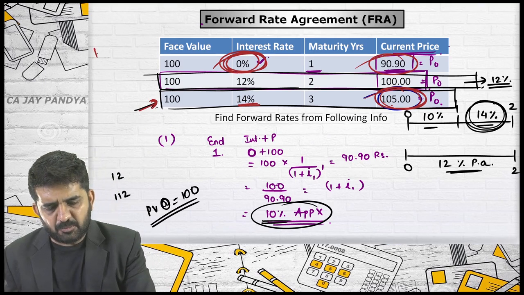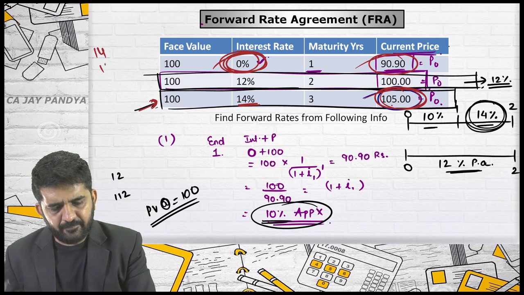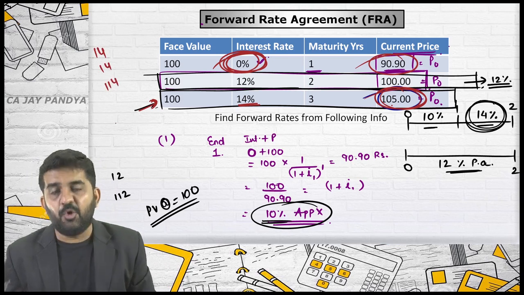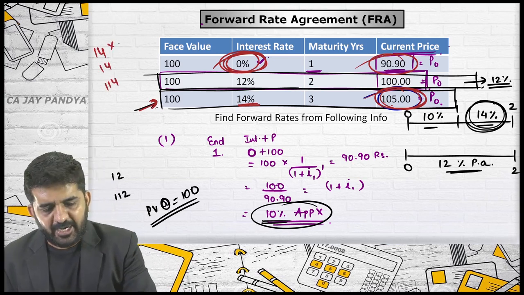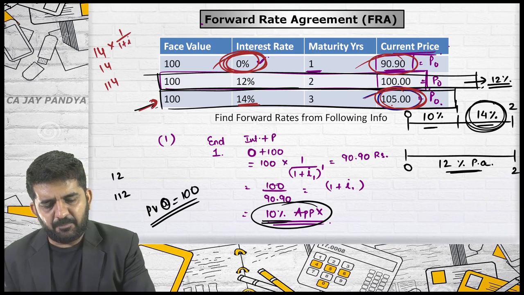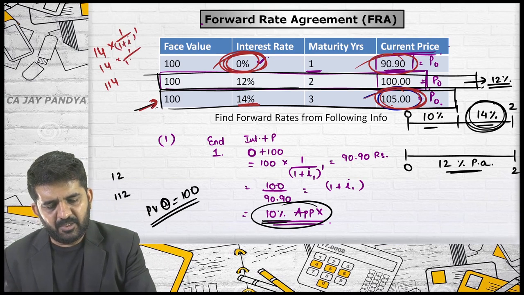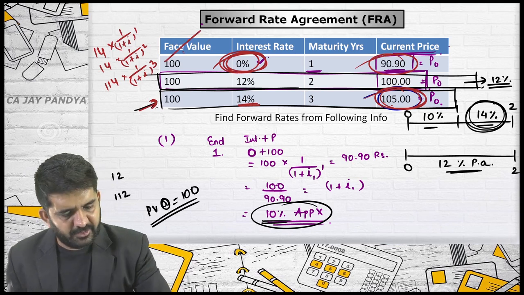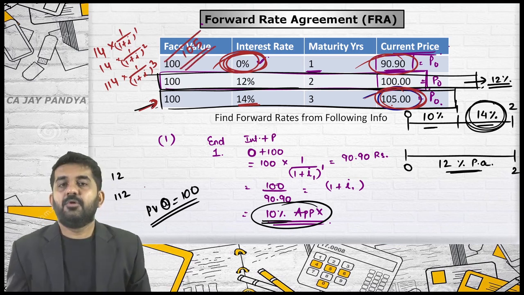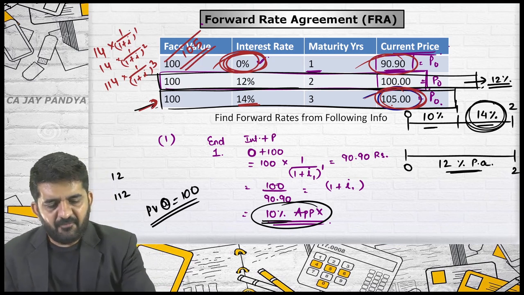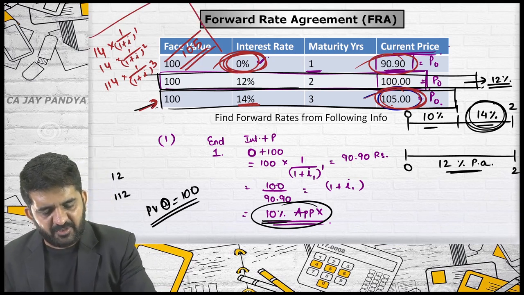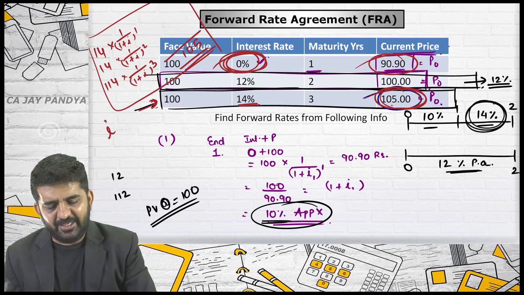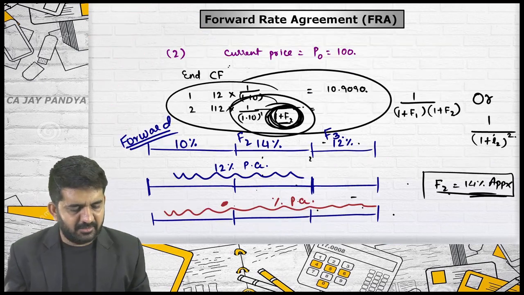What are my cash flows? 14, 14, 114. Is it right? At what rate it should be discounted? 1 plus I raised to 1, 1 plus I raised to 2, 1 plus I raised to 3. What is the present value answer? It is 105. Is it alright? Find out I. In this there is only one variable, I. Find out I. That will be nothing but this answer.